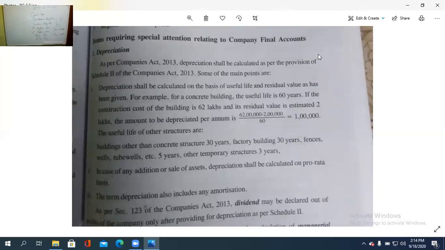Then next, items of special care during companies financial final accounts is to be prepared. Special care വേണ്ട items ഏതൊക്കെയാണ്? One is depreciation. I think you studied this depreciation. As per depreciation in the first semester, as per the Companies Act 2013, depreciation can be calculated as the provision of Schedule 2 of the Companies Act 2013.